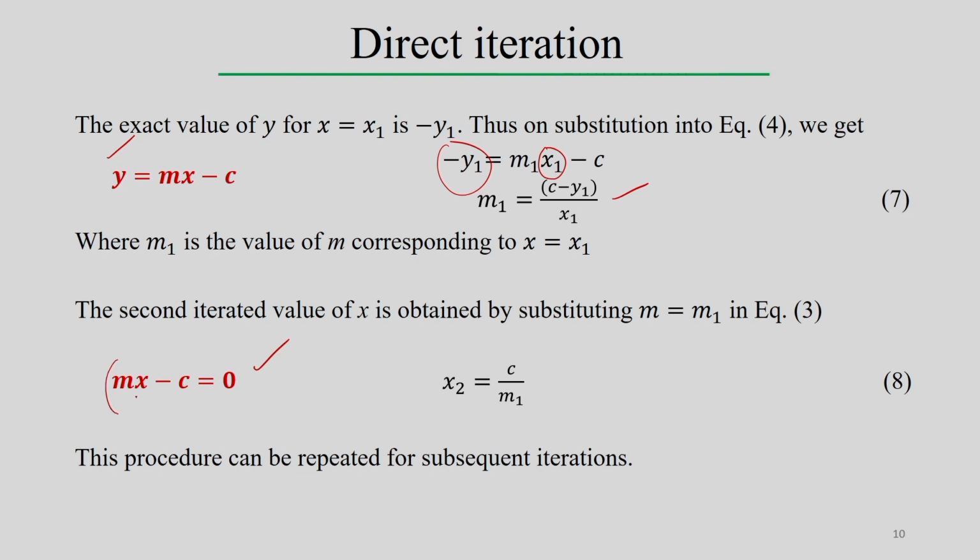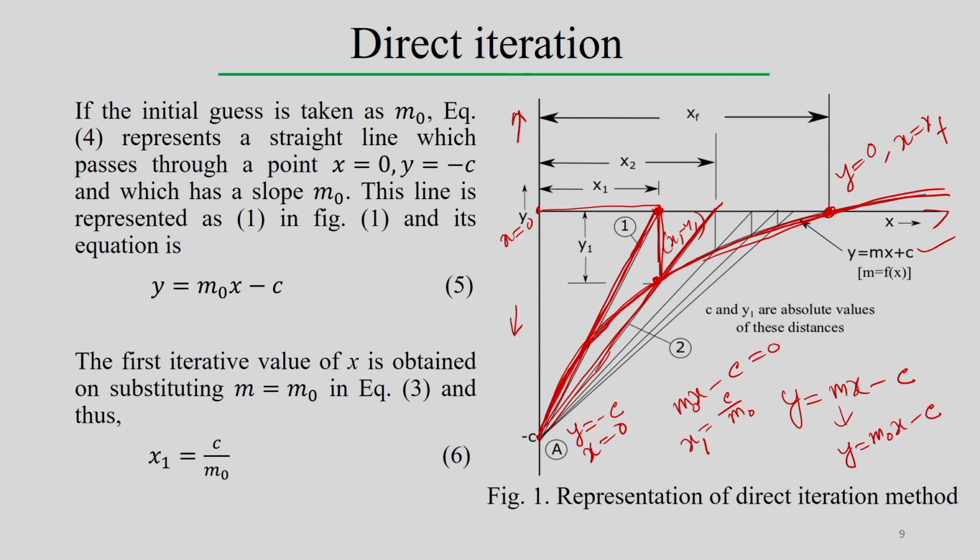So, now we put in the modified value of m and recalculate x. In this case, say m equals m1, the slope, then x equals c by m1. So, this is the value of x2 at this particular point. This procedure can be repeated like this. Then this is the 2.2, and x equals x2 is this point.